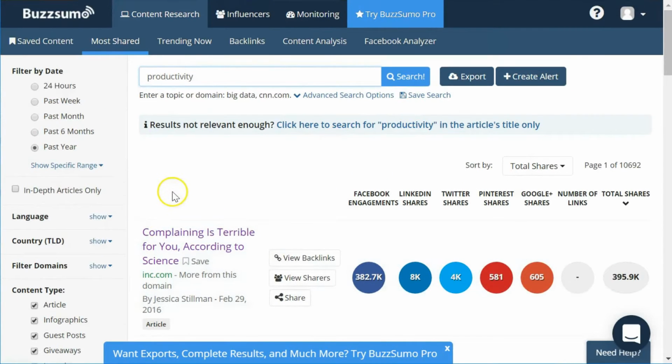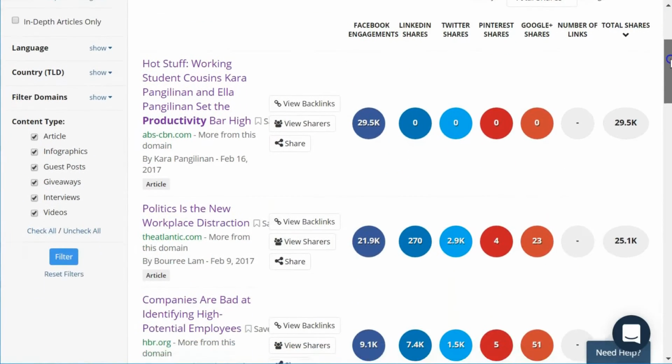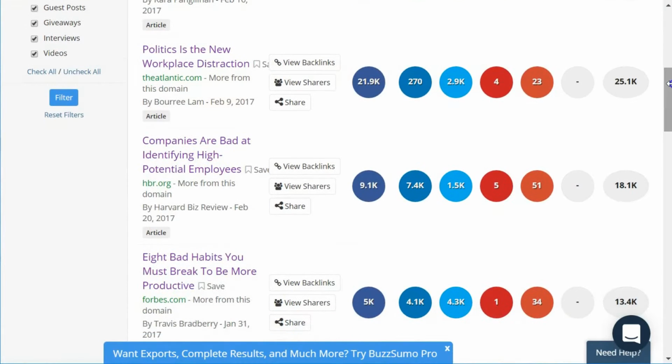Now, maybe I want something a little more up to date or a little more current than just the past year. Well, I can use any of these preset filters here. Maybe I just want to look at the past month. I hit that radio button, and now it has adjusted my filter here. Now I can see articles that are just specific to the past month.